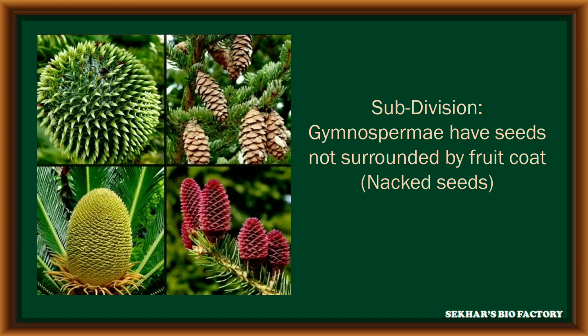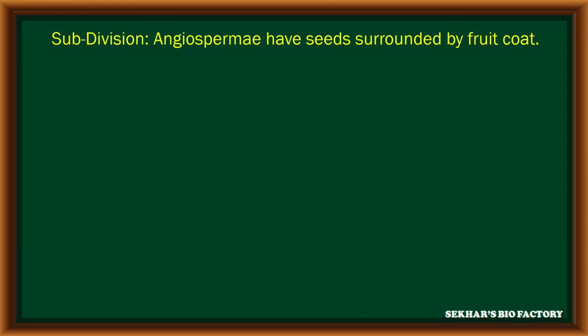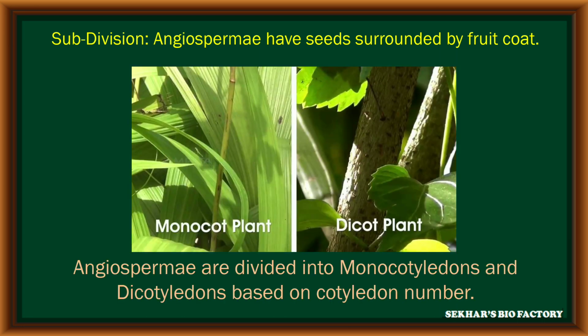Gymnosperms generally have seeds, but these seeds are not covered by a fruit coat, so such plants having naked seeds are called gymnosperms. In angiosperms, at the time of sexual reproduction, seeds are developed as a product and these seeds are covered with a well developed fruit coat. Such plants are called angiosperms. These angiosperms are further divided into two classes: monocotyledons and dicotyledons.